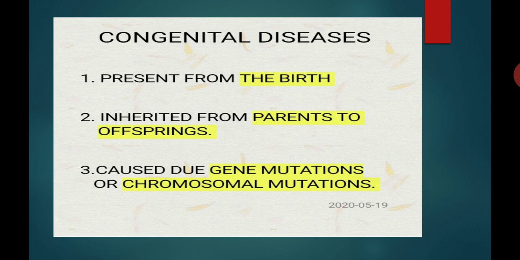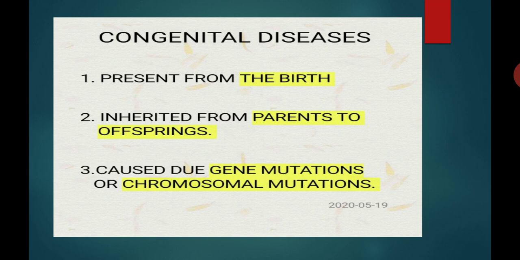The causes of congenital diseases are number 1 gene mutation, number 2 chromosomal mutation. It may be caused due to genetic abnormality or it may be caused due to metabolic disorder. So this is about the congenital diseases which are present from the birth.